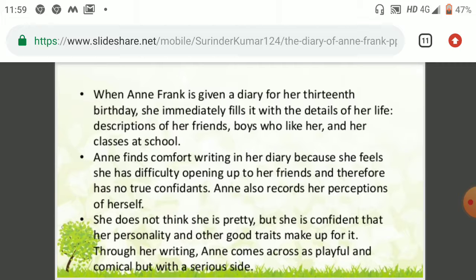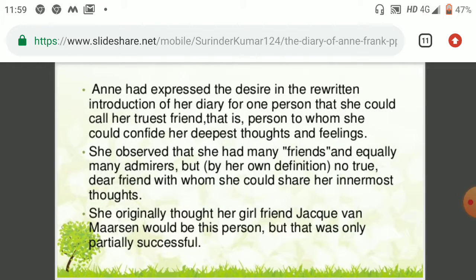Anne also recorded her perception of herself. The third point says that she does not think she is pretty, but she is confident that her personality and other good traits make up for it. Throughout her writing, Anne comes across as playful and comical but with a serious side. It means our Anne is a playful girl, which includes the comical as well as the serious side.